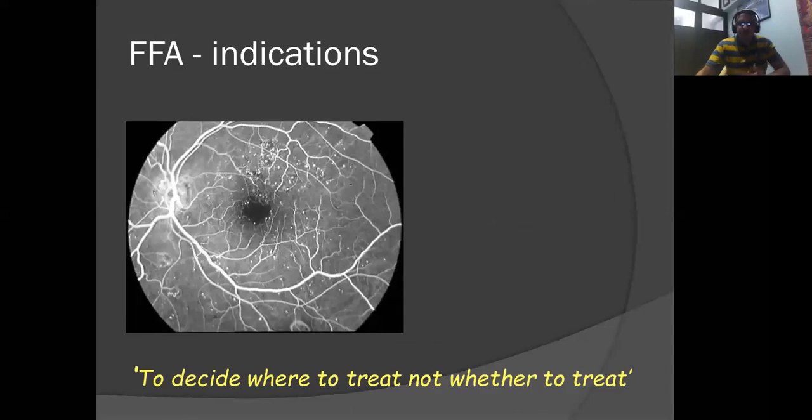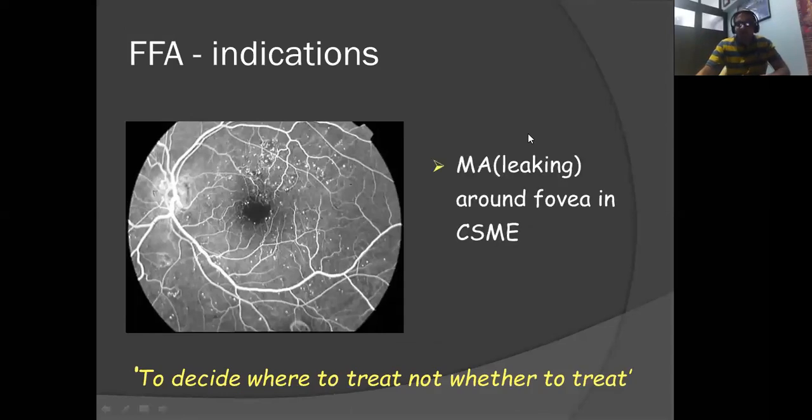Coming to the most common indications for why an FFA is done, diabetic retinopathy is obviously the commonest indication. I'll quickly brush over most of the common indications. In diabetes, FFA is usually done to detect leaking microaneurysms and to look for macular ischemia. These two are the most common indications in diabetes. Apart from that, if you have a doubt whether you're missing a subtle NV or anything, in that case also FFA comes in very handy.